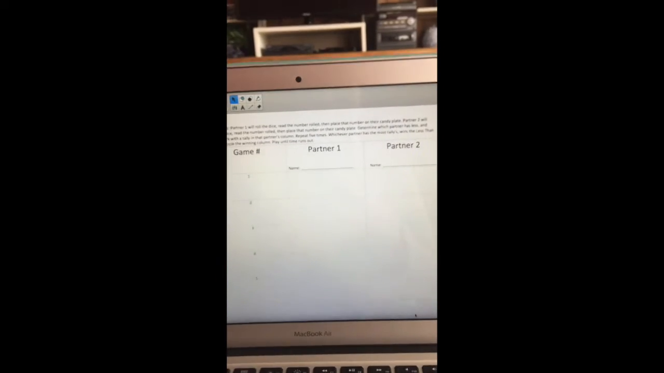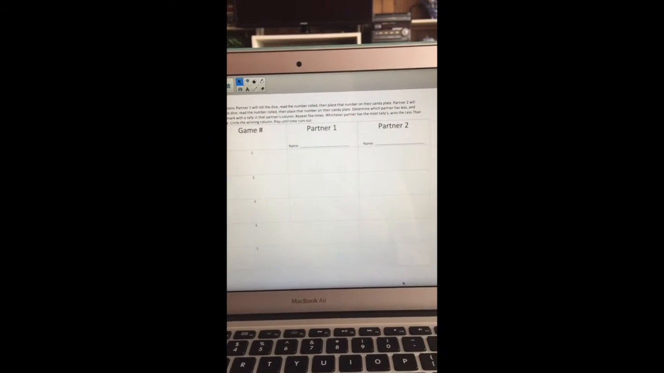The entire game will consist of 5 rounds, so the students will be repeating the strategy of rolling, counting, and comparing numbers 5 times. At the end of the 5th round, whoever has the most less than rolls will win. The students will be recording the game on a less candy game worksheet, which will look kind of like this. It will have your column for partner 1, partner 2, and the game number.